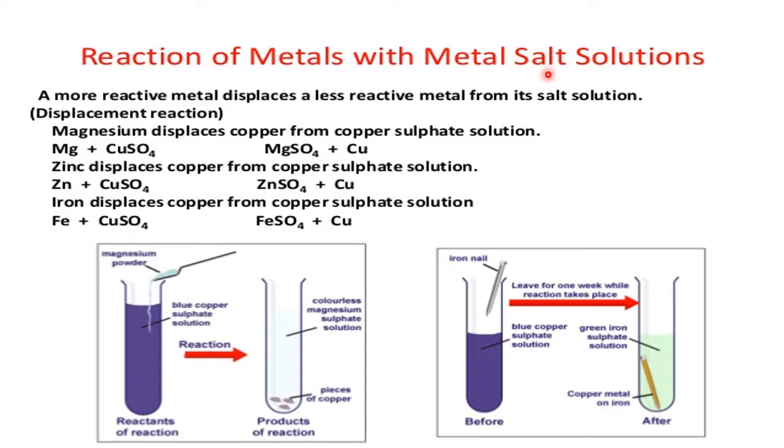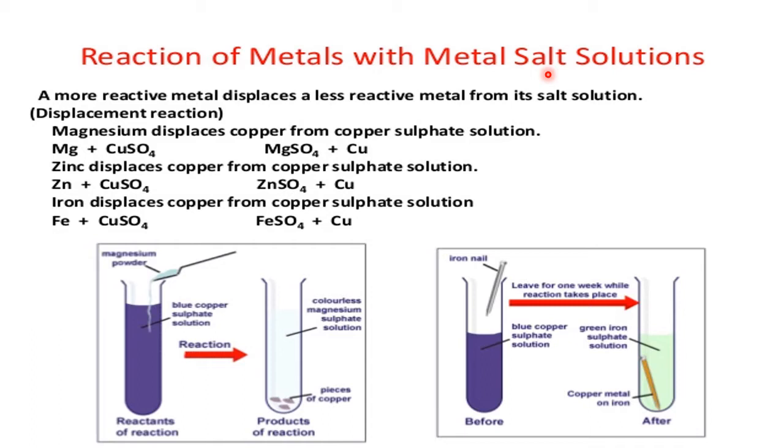Any metallic salt dissolved in water is called an aqueous solution of a metallic salt. For example, sodium chloride is a metallic salt solution of the metal sodium. Barium sulfate is a metallic salt solution of the metal barium. Aluminium nitrate is a metallic salt solution of the metal aluminium, and so on.